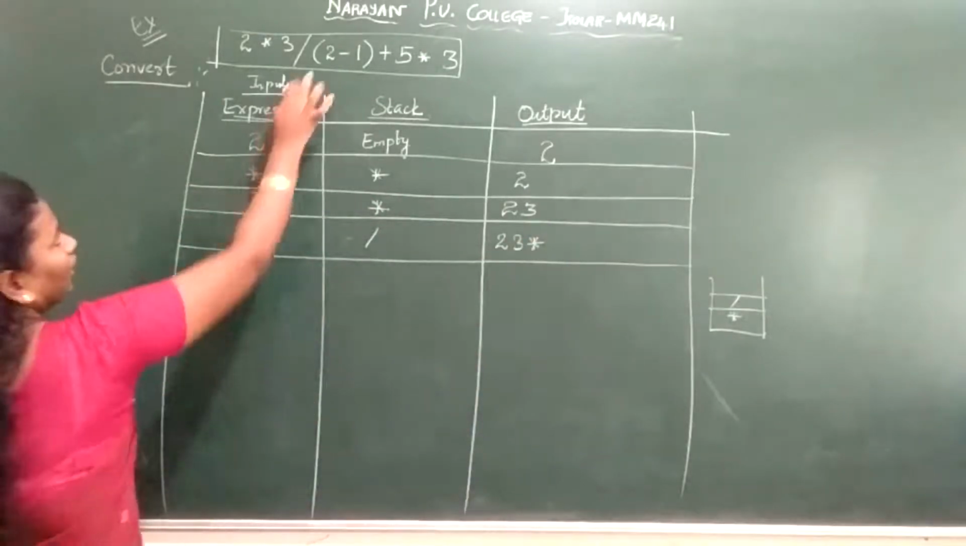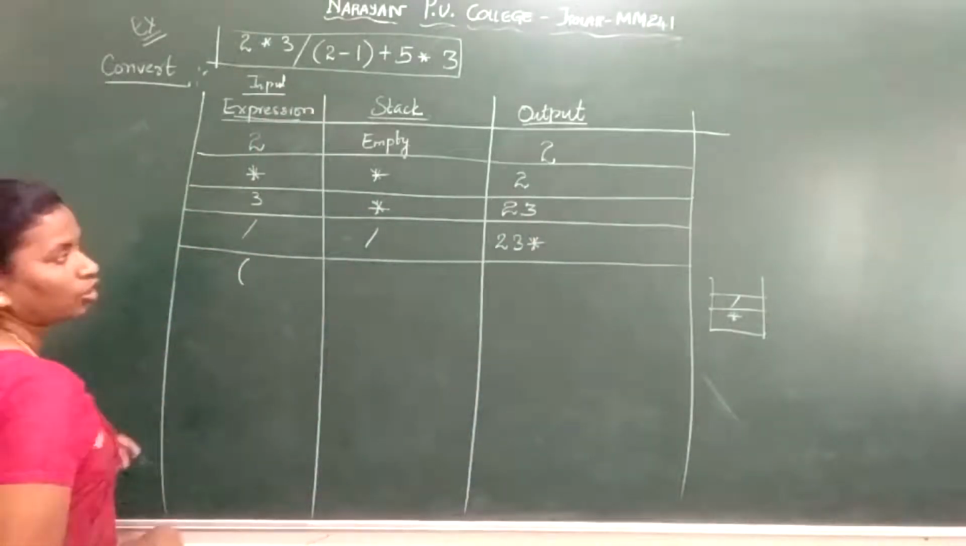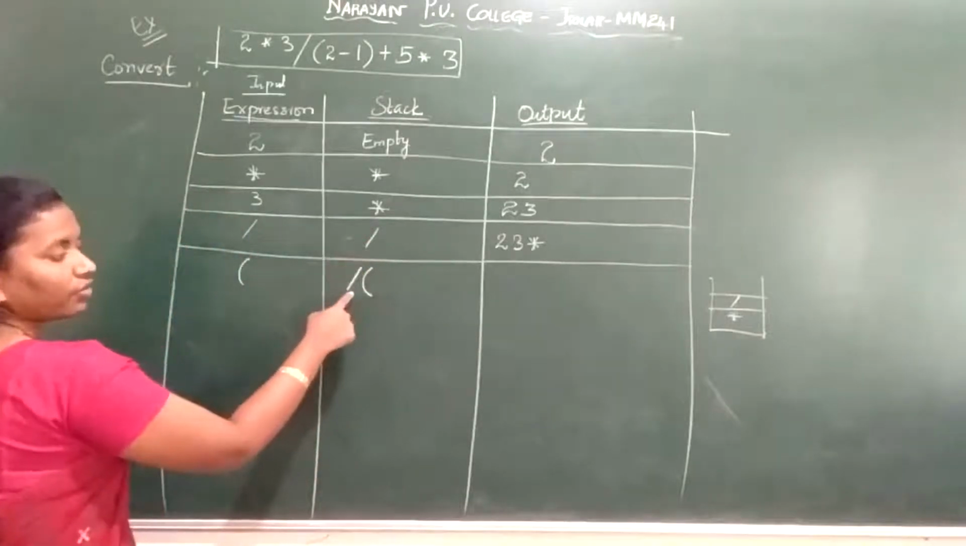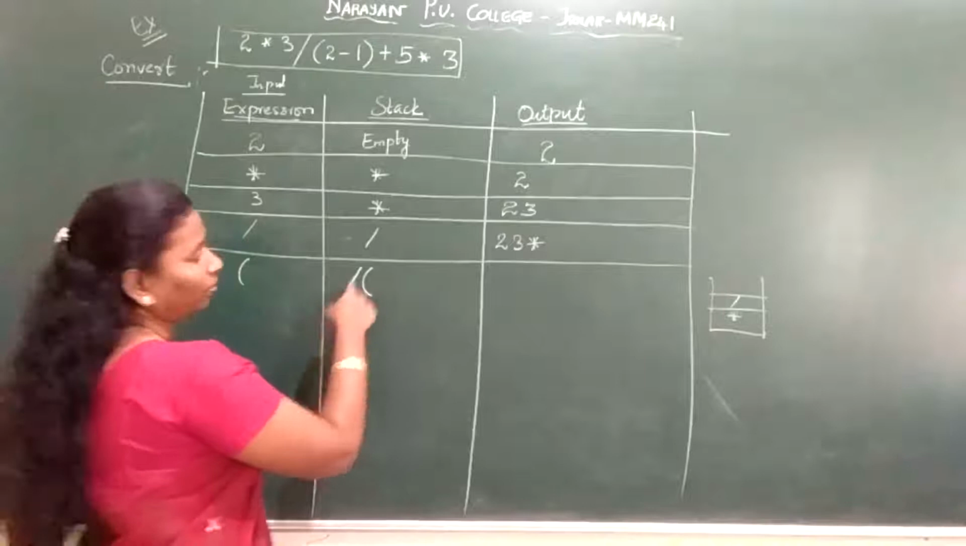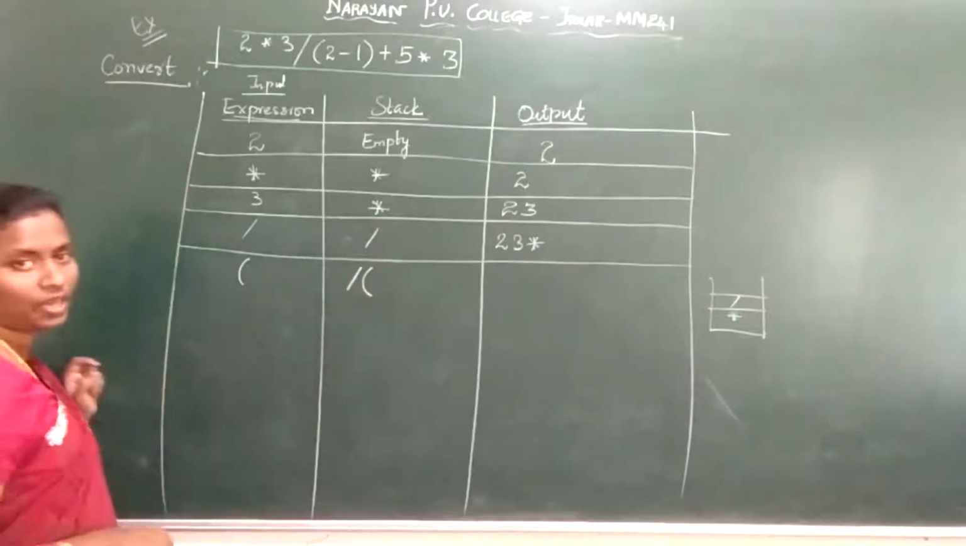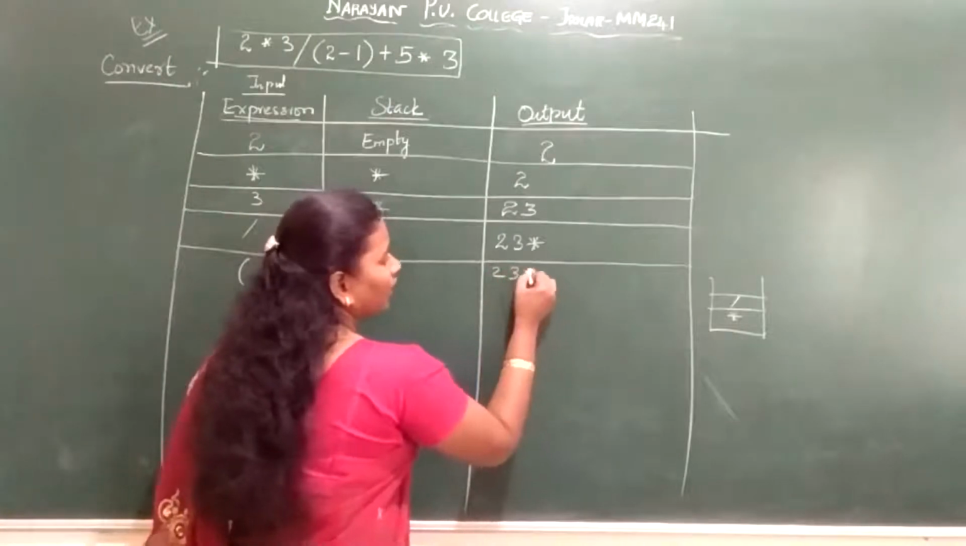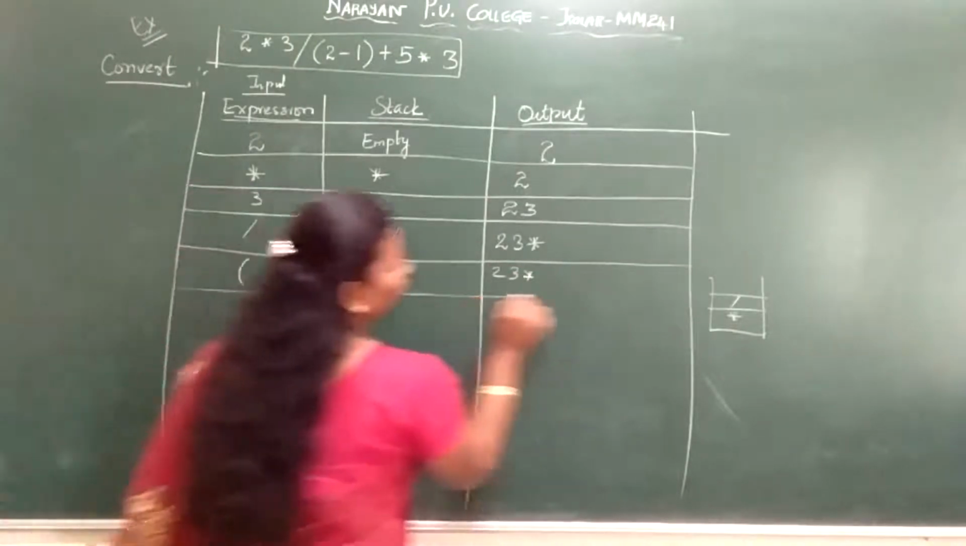Okay. Next, what will I encounter? Open parenthesis. Where should a parenthesis go? Again it should go to the stack. Already I have a division operator, then I will put an opening parenthesis into the stack. So what will be there in your output? It is 2, 3, star as it is. So this is your next step.